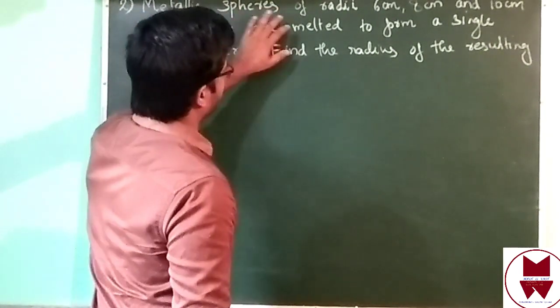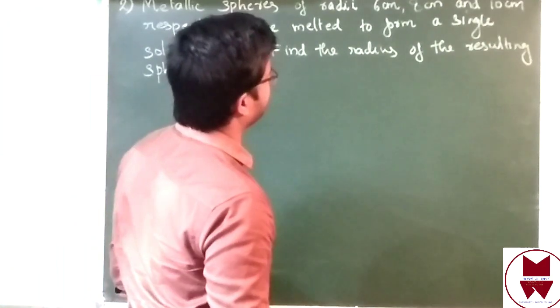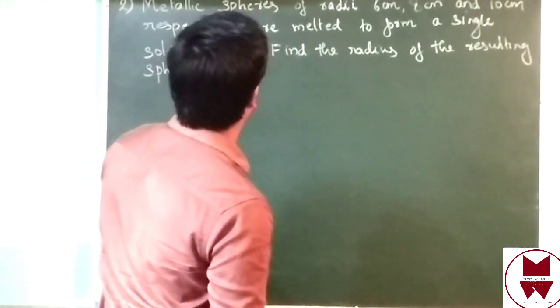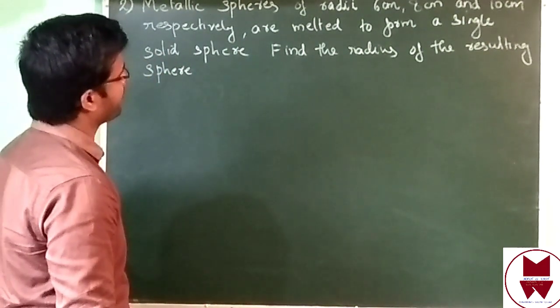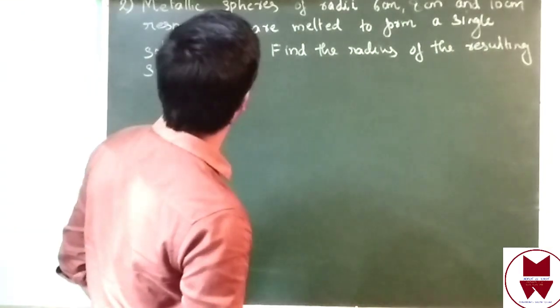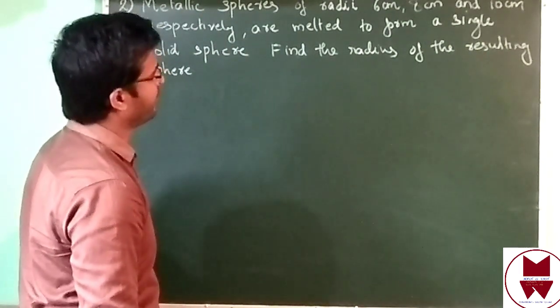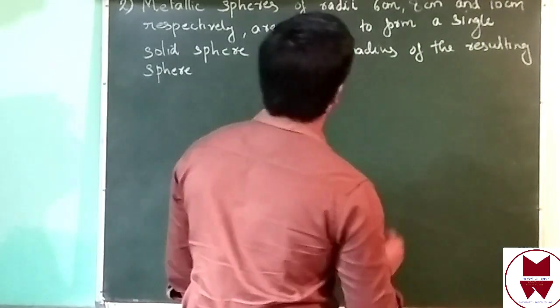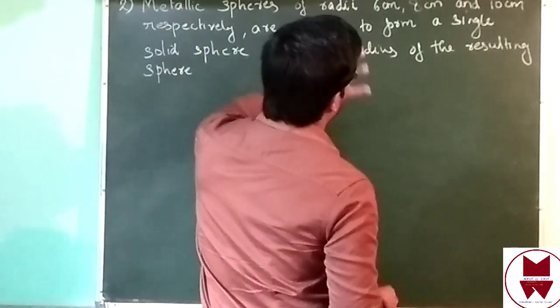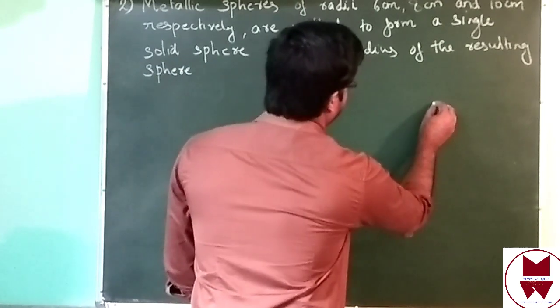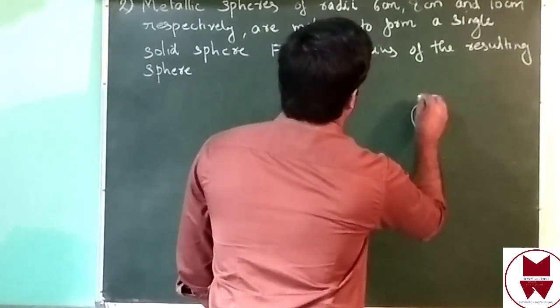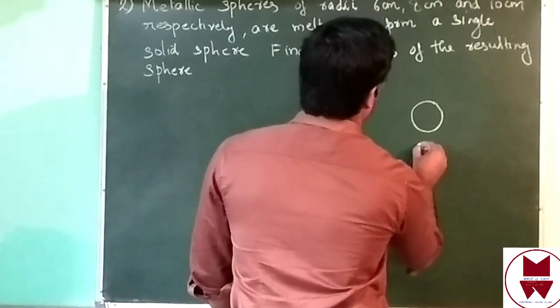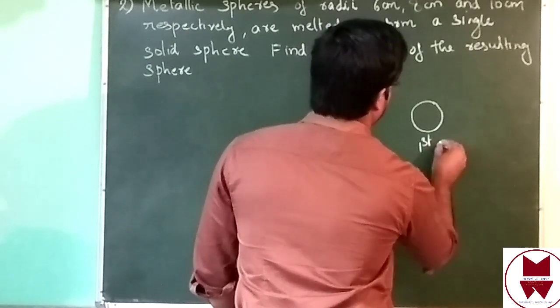Metallic spheres of radii 6 cm, 8 cm and 10 cm respectively are melted to form a single solid sphere. Find the radius of resulting sphere. In here, they took first 3 metallic spheres. You can draw that figure. One is first sphere.